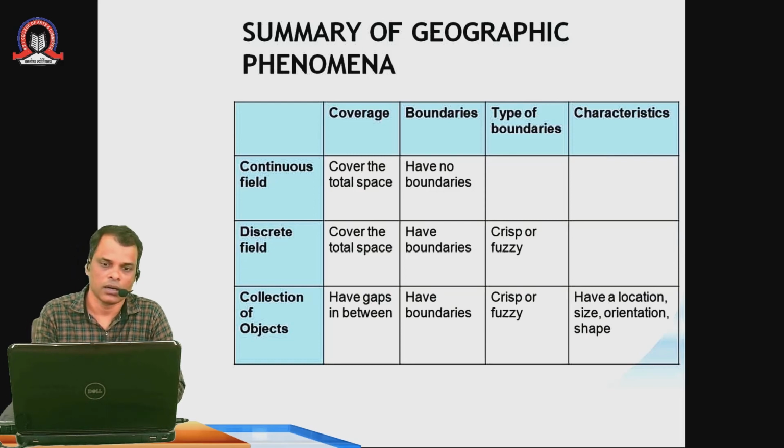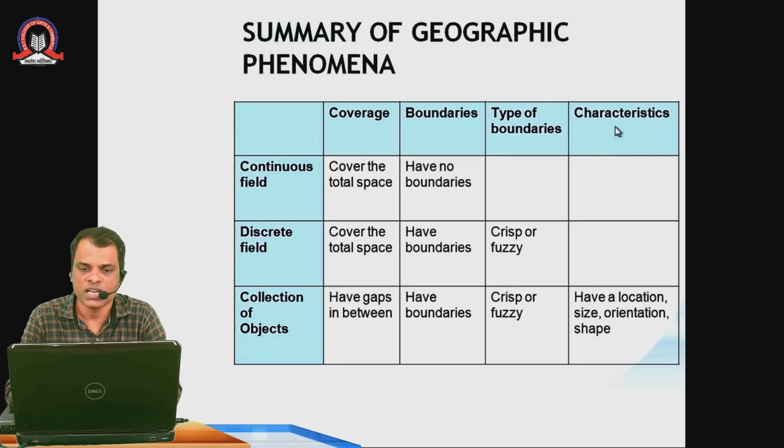In this table, I have divided it into the following columns: coverage, boundaries, types of boundaries, and characteristics. So if it is a continuous field, it covers the total space and has no boundaries. So a field with no boundaries that covers the whole space, we call a continuous field. The second one is the discrete field, which covers the total space, but it has boundaries. The boundaries can be crisp or fuzzy, depending. Crisp means it is fixed, and fuzzy means it keeps on changing.